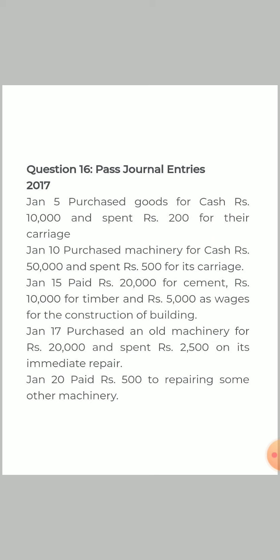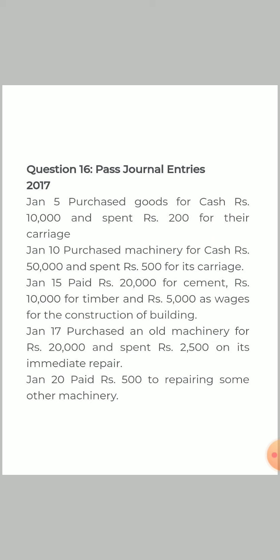Next point said purchase an old machinery and spend 2,500 on its immediate repair. We have purchased an old machinery and before using it we are getting it repaired. So the expenditure is being done before putting the asset into use. This will also be capitalized. This 2,500 which we have spent on immediate repair will be debited to machinery account itself. So machinery account will be debited by 22,500 and cash will be credited by 22,500.